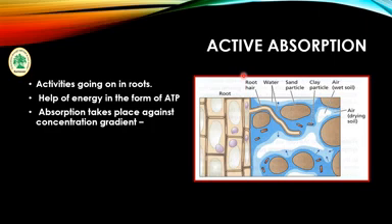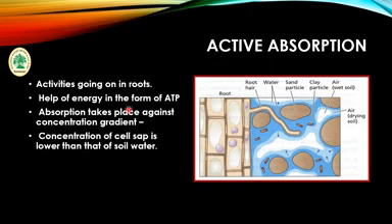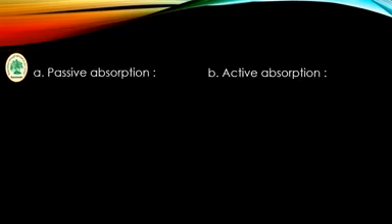Active absorption occurs usually at night when the transpiration rate stops due to the closing of the stomata. This is a major difference. Active absorption takes place at night and passive absorption takes place in the day. Let's see the differences between passive absorption and active absorption. Passive absorption occurs due to the activity of the shoot and leaves, and active absorption occurs due to the activity of root and root hairs. This is the first difference.